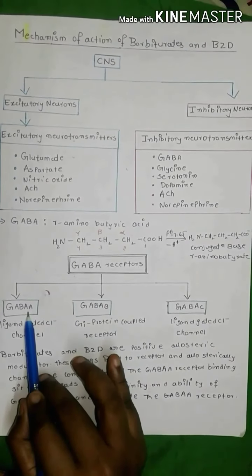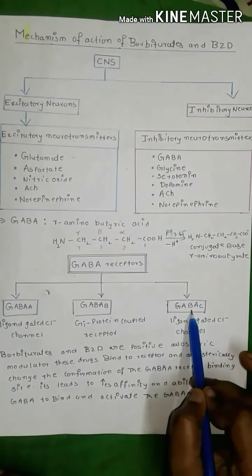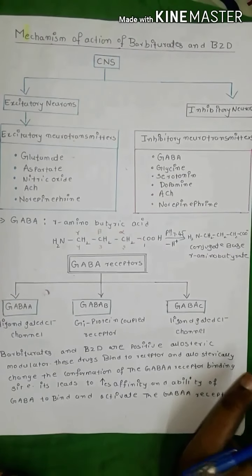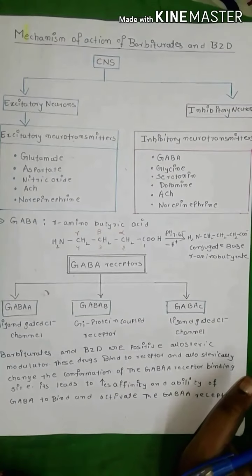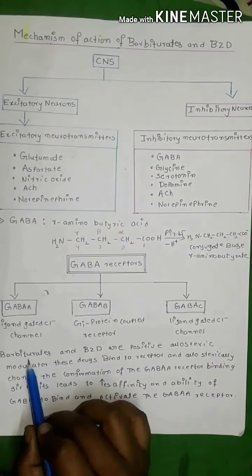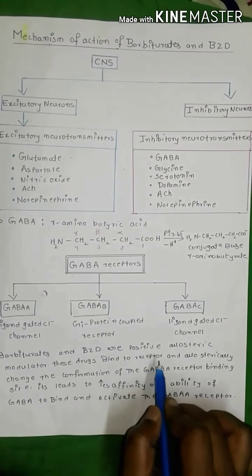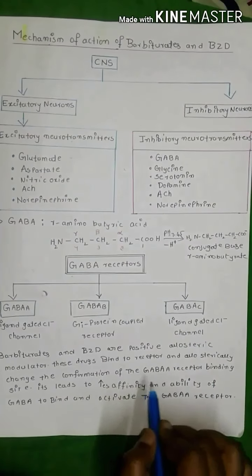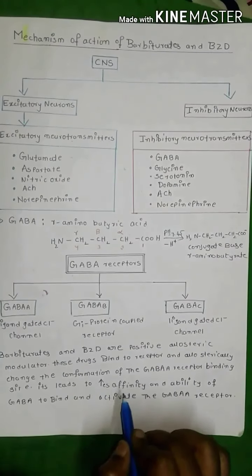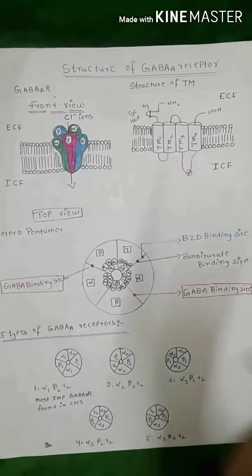The GABA A receptor is sensitive to benzodiazepines and barbiturates, but GABA B and GABA C receptors are not sensitive to them. That's why barbiturates and benzodiazepines show pharmacological activity by binding to the GABA A receptor only. These drugs bind to the receptor and allosterically change the conformation of the GABA A receptor binding sites, increasing the affinity and ability of GABA to bind and activate the GABA A receptor.